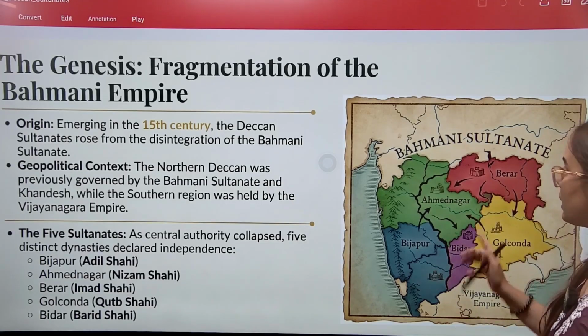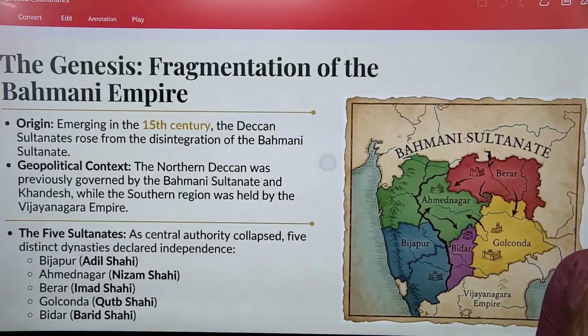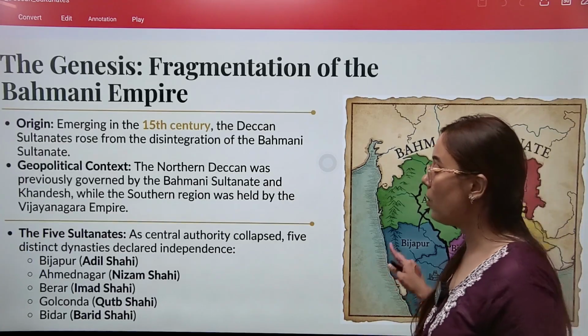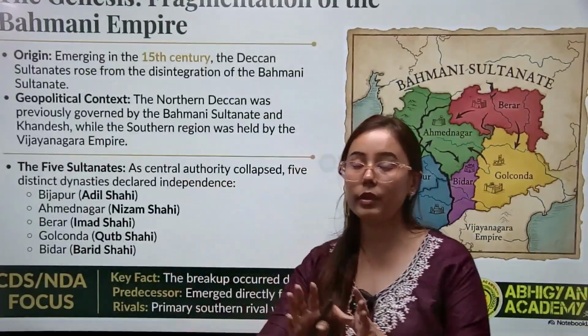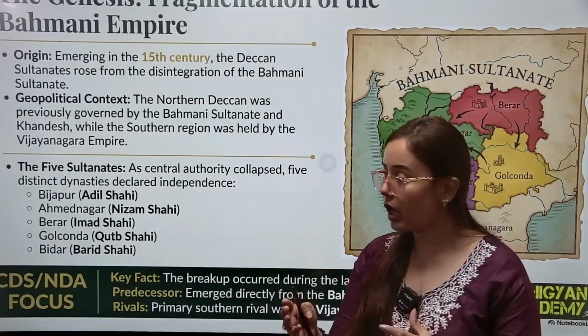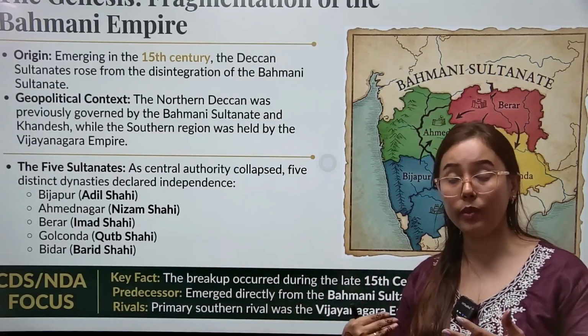Sultanate means they were Muslim rulers, and they can trace their origin from the northern sultanates. As the central authority collapsed, 5 Deccani sultanates were formed under different rulers.